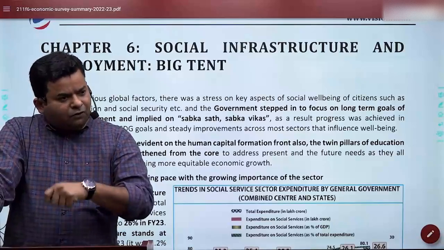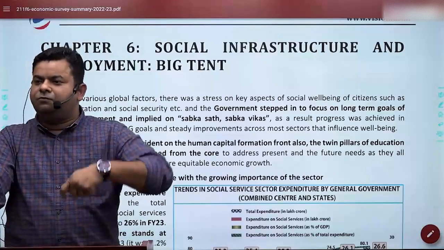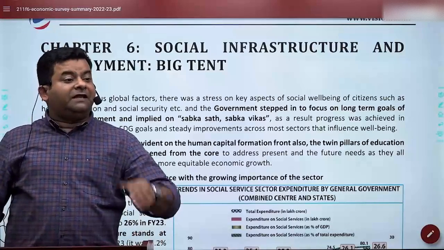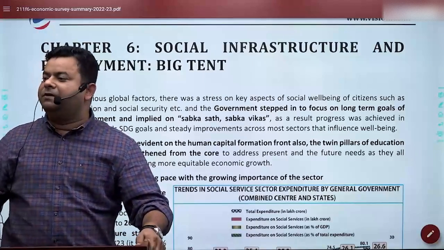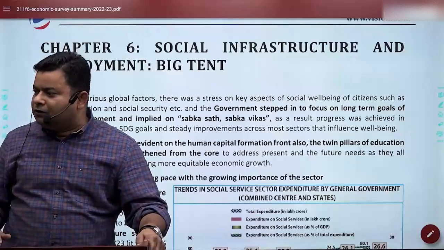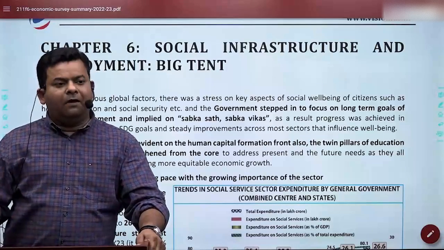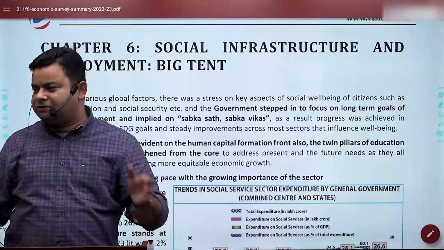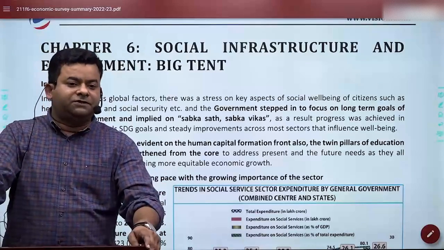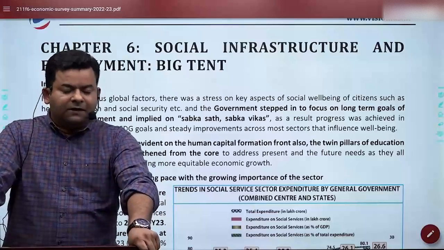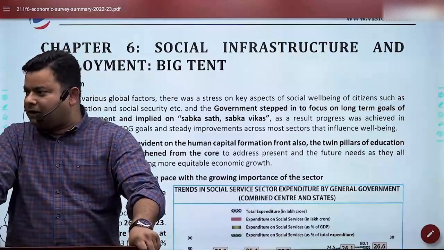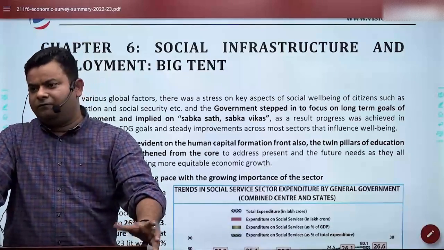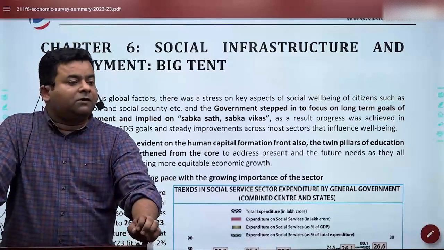From 93 onwards, the economic survey was not a mere document of comparison, but it also became an insider suggestion to the government on what the government should do, what it should avoid, and how the money should be utilized. In a way, a suggestion was given by the experts inside the Ministry of Finance on how the government should identify the challenges, where we can work, and what should be our key priorities, etc.